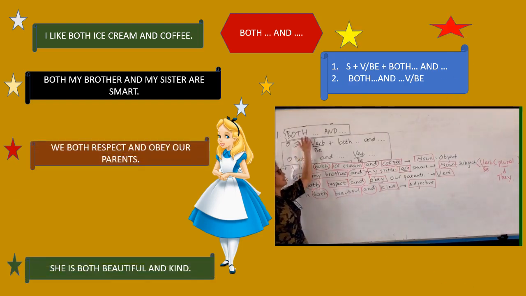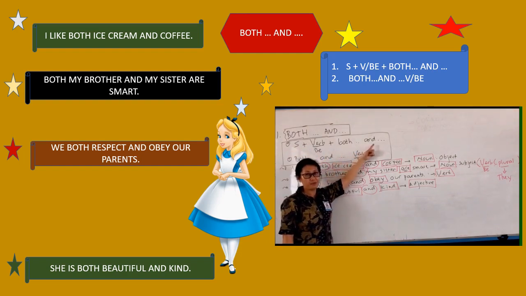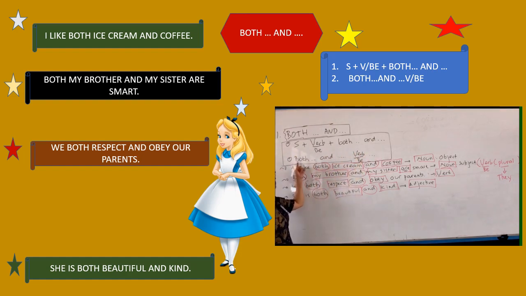Let's learn more deeply about the correlative conjunctions. And first of all, we are going to talk about both blah blah blah and blah blah blah. Let's see. So this is the pattern with the variety of it. You can use subject, verb, or be, and then both blah blah and blah blah. Or you can put it at the beginning of the sentence, both blah blah and blah blah plus verb or be. Don't get confused. We'll see the examples and I'm sure you will understand more after you see the examples.